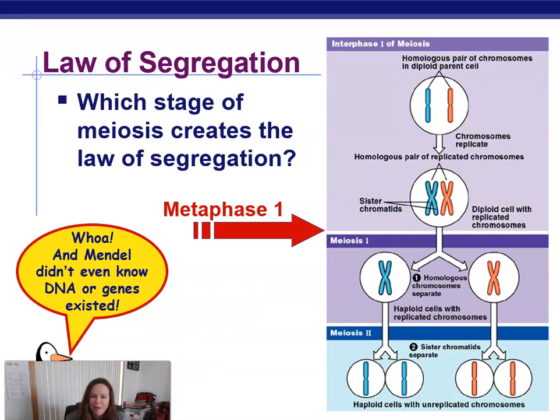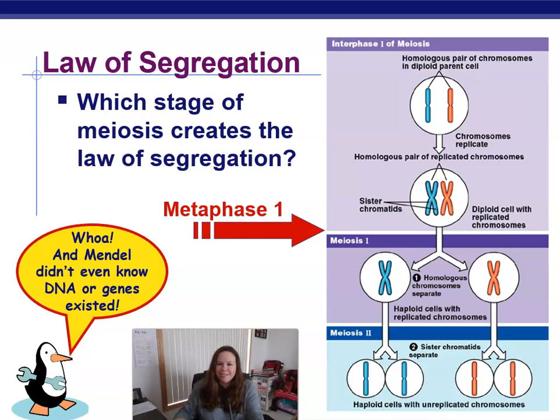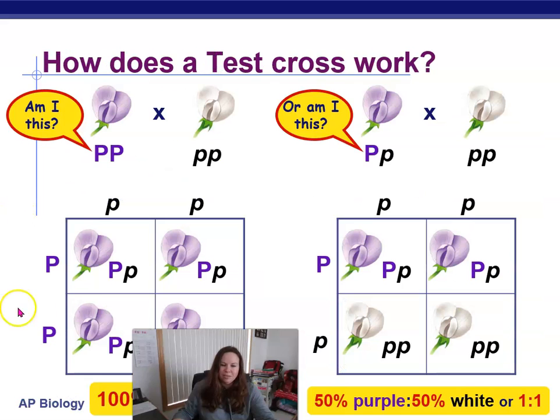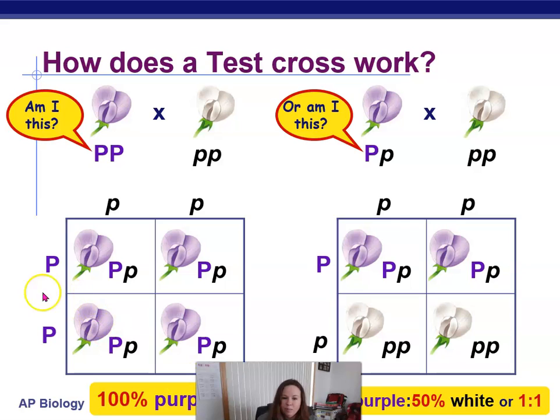And like it says, whoa, Mendel didn't even know DNA or genes existed at the time. As I said before, the experiment that we did was a monohybrid cross, only looking at one trait at a time. And monohybrid crosses can help show us Mendel's law of segregation. When we set up a Punnett square, each of these boxes represents a different gamete. And when we're putting them into those boxes, that's symbolizing how they're separating into the different gametes.